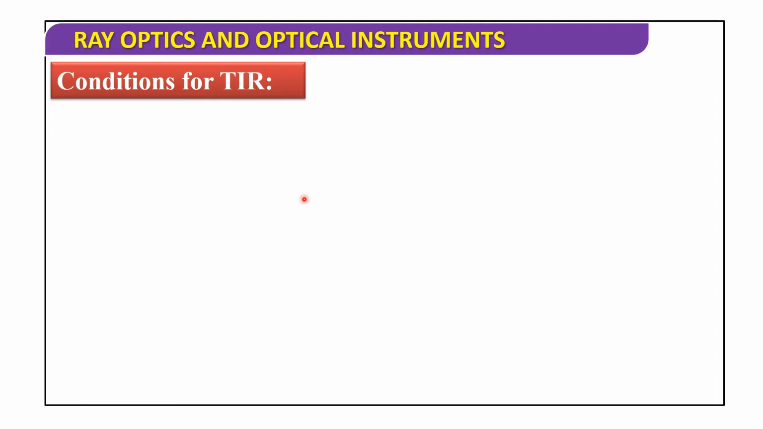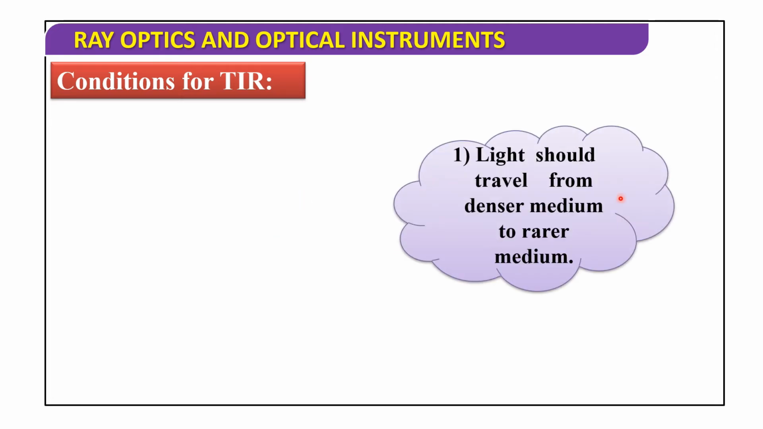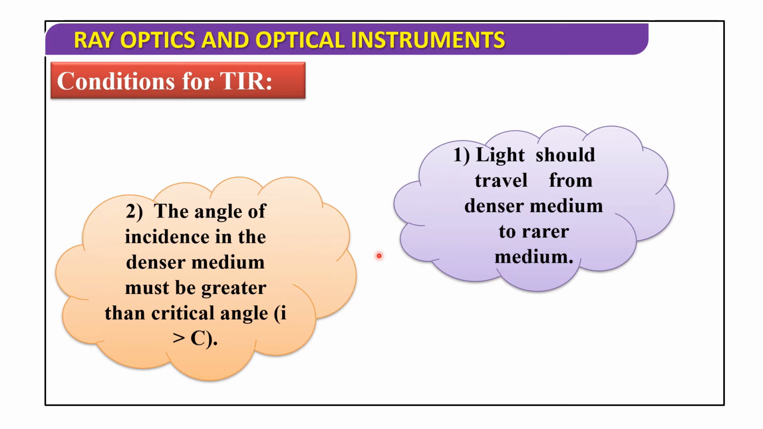Now, conditions for TIR. Light should travel from denser to rarer medium. The angle of incidence in the denser medium must be greater than the critical angle. I is greater than C.